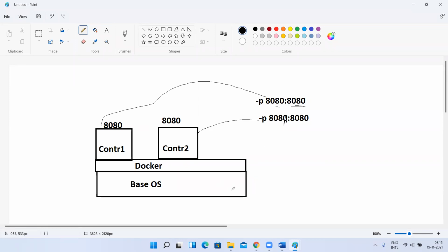So if someone accesses the host with 8081, then you have to redirect to the container which is running with 8080. Like this we can use. So these are the host ports, right? So these are the container ports. Containers can have the same port number because they are running with different IP addresses.